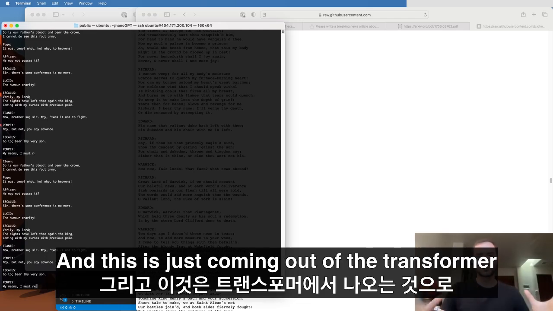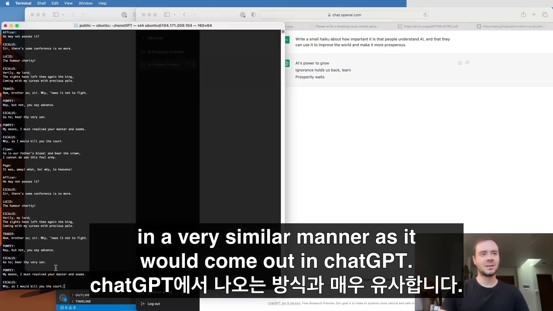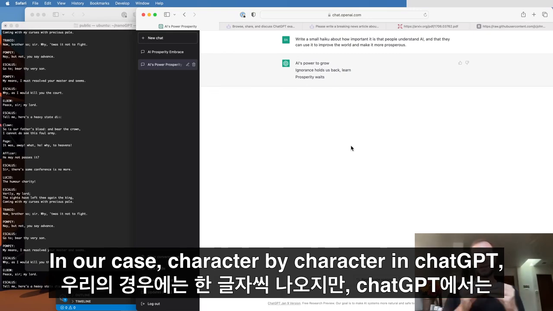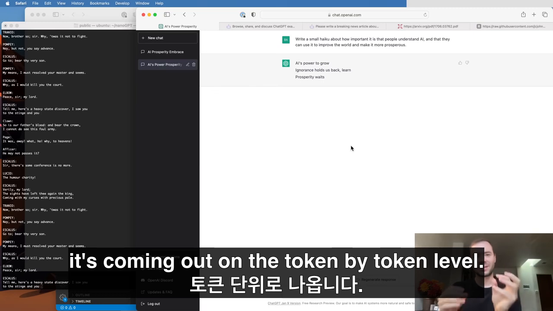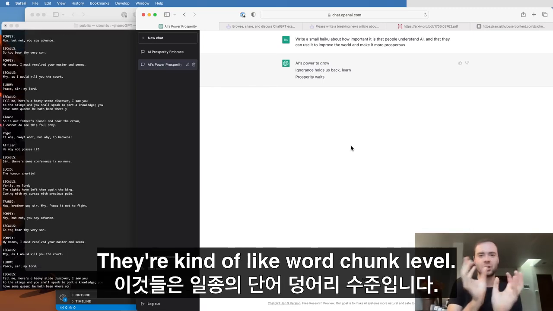And this is just coming out of the transformer in a very similar manner as it would come out in ChatGPT. In our case, character by character. In ChatGPT, it's coming out on the token by token level, and tokens are these sort of like little subword pieces. So they're not word level, they're kind of like word chunk level.